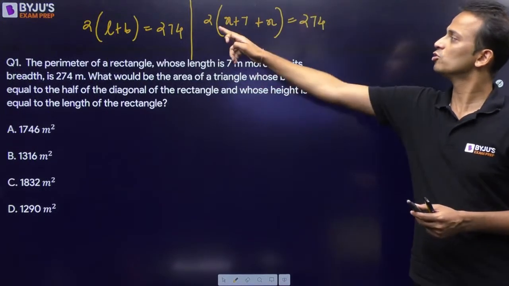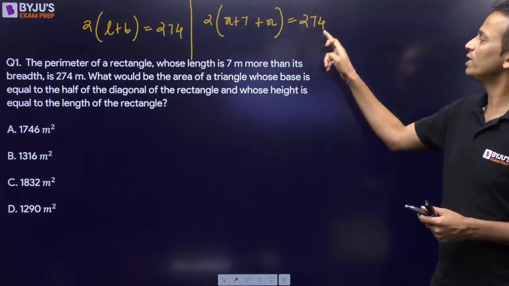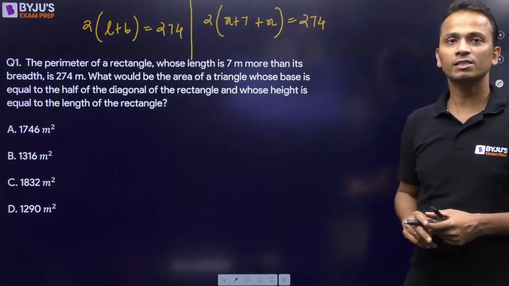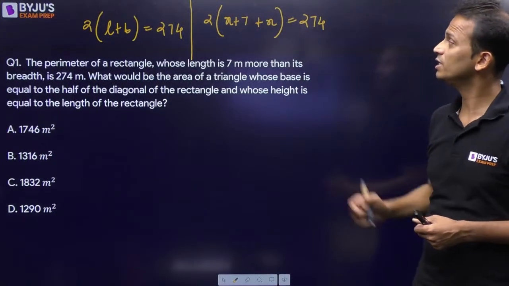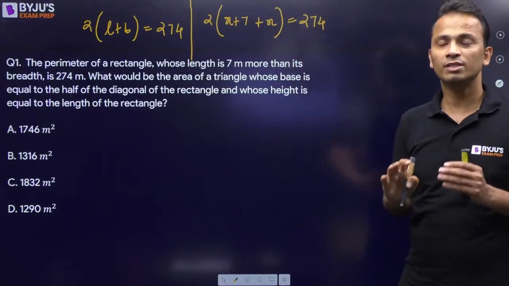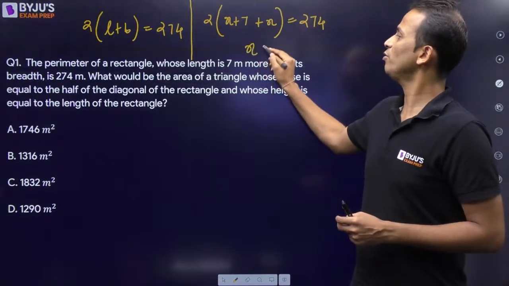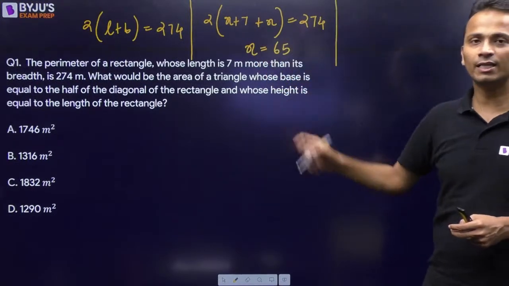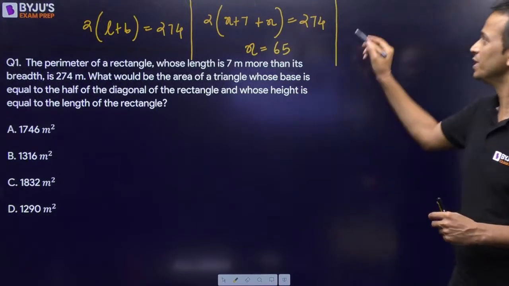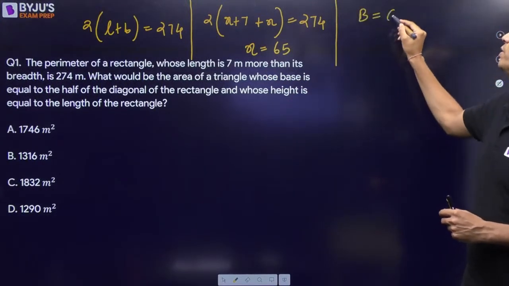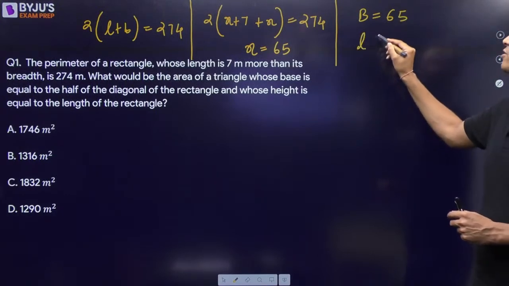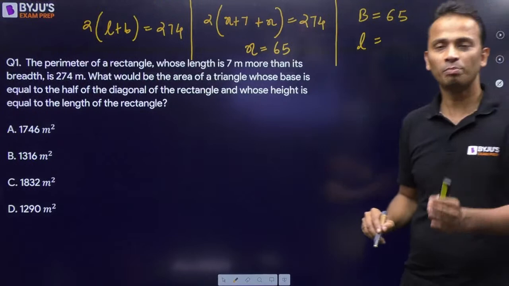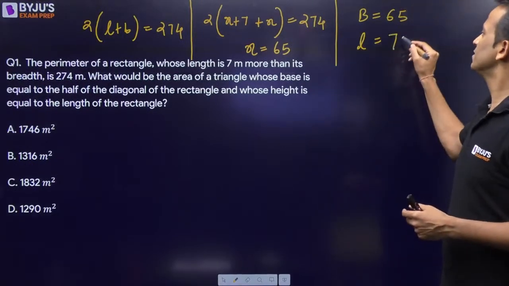Divided by 2, it becomes 137. From 137 subtract 7, that gives 130, and then divided by 2, that is 65. So the value of x comes out to be 65. For this rectangle, the breadth will be equal to 65 and the length, which is 7 more than the breadth, will be equal to 65 plus 7, that is 72.